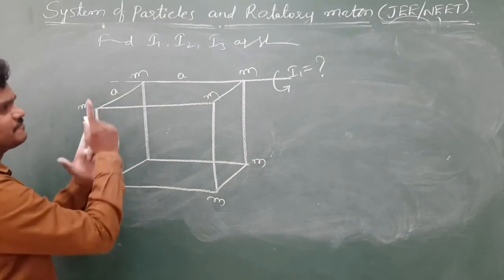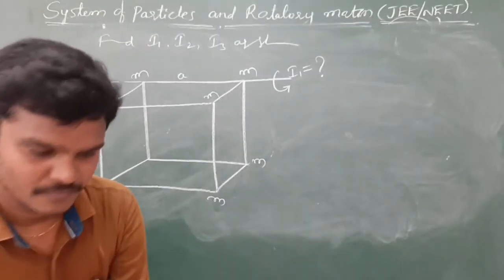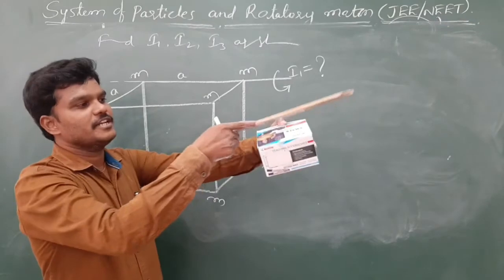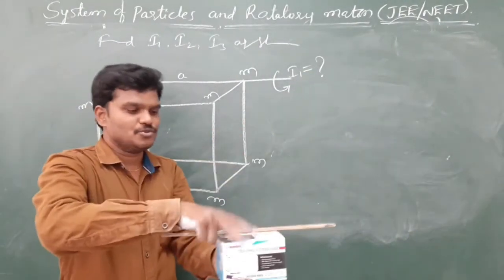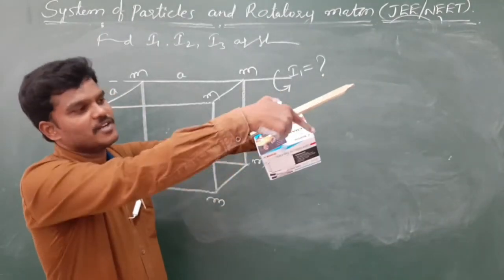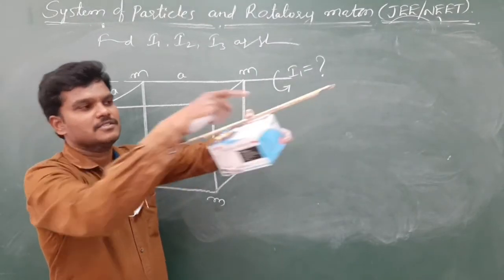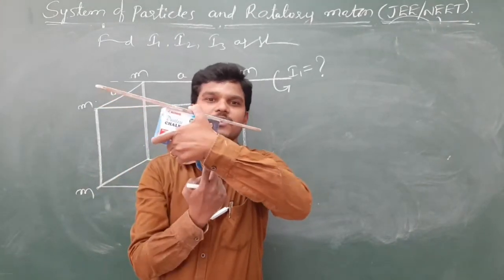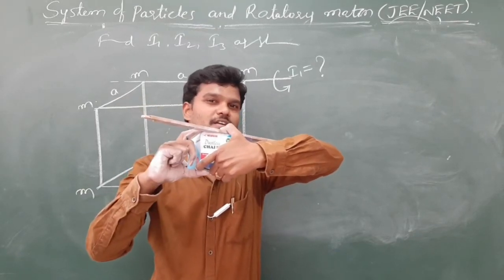Okay, let me check with I1 first. So about this axis. Yeah, see this is the cuboid. And about this one, about any one side. See, due to this, this particle is the distance of A. This particle is the distance of A. So 2m into A square. See the downwards, this particle is the distance of A. Of course, this particle also distance of A. Again, two particles separated by distance of A.